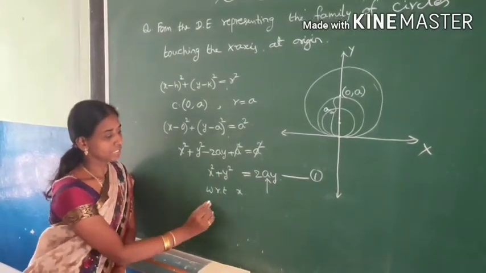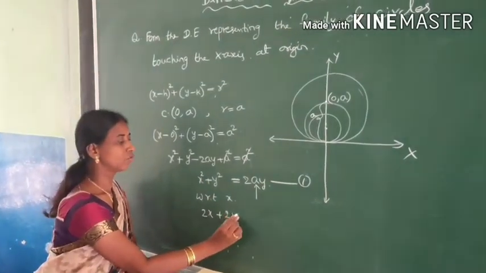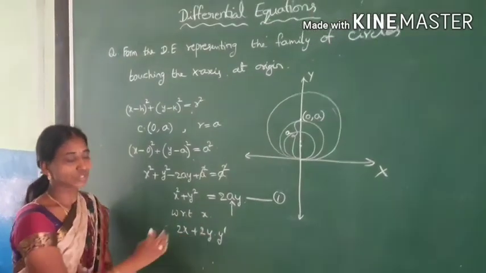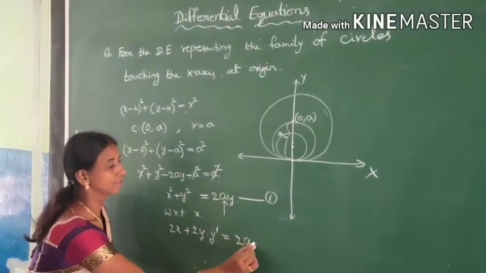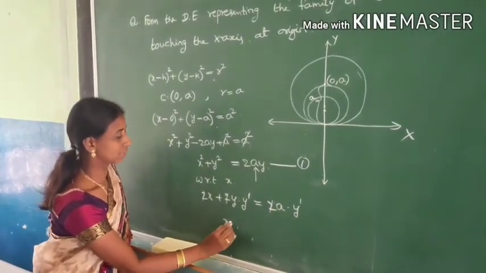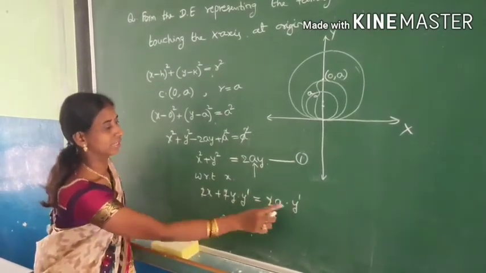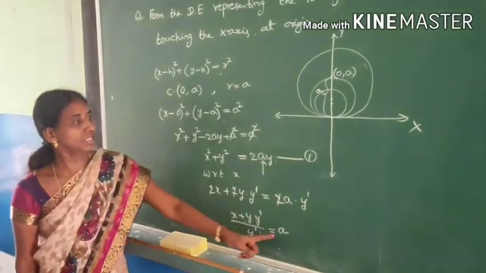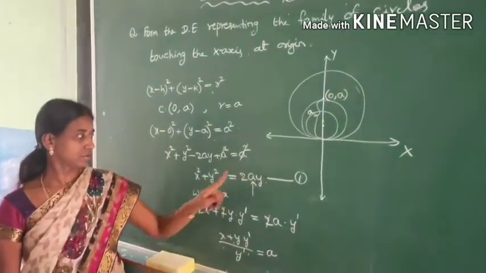The derivative of x square is 2x, plus the derivative of y square is 2y times y dash, or you can write it as dy by dx, is equal to 2a into y dash. So a is equal to (x plus y y dash) by y dash. This is your a value. Substitute this value of a in the first equation that we noted.